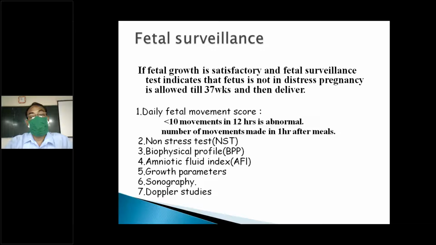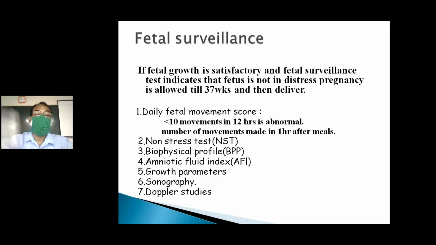So when you know all these things, let us also see what we will do about this. We need fetal surveillance. We will of course discuss this later, after diagnosis. Once the diagnosis of IUGR is there, then we have to follow up with fetal surveillance. Fetal surveillance is constant monitoring of the fetus. The surveillance could be antenatal or intrapartum.